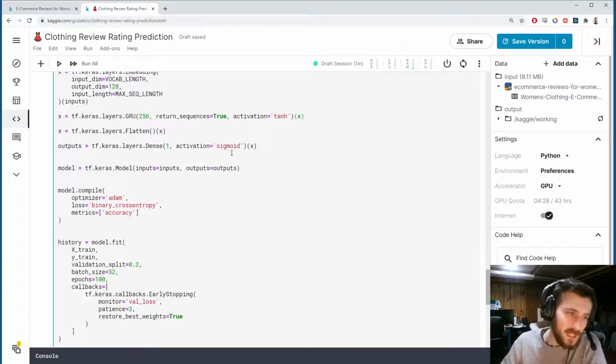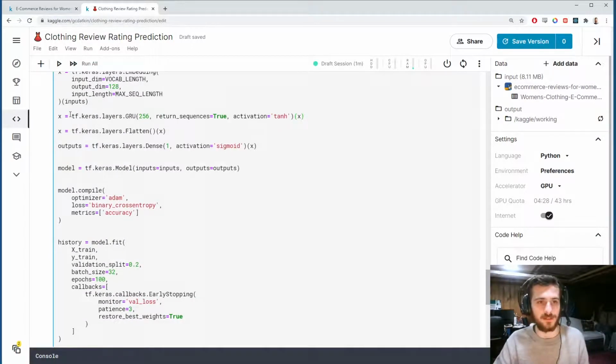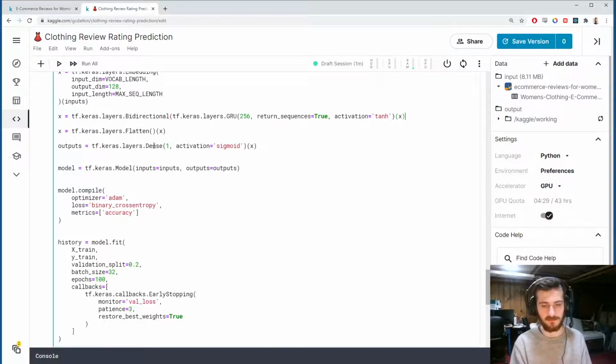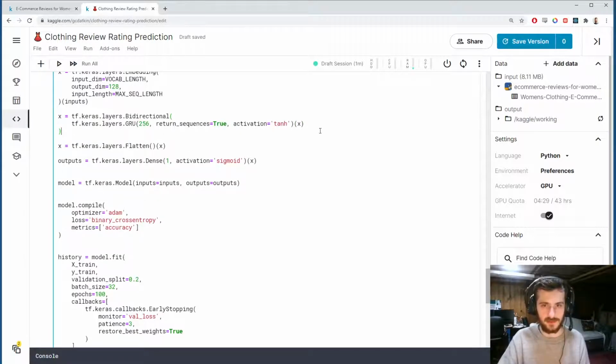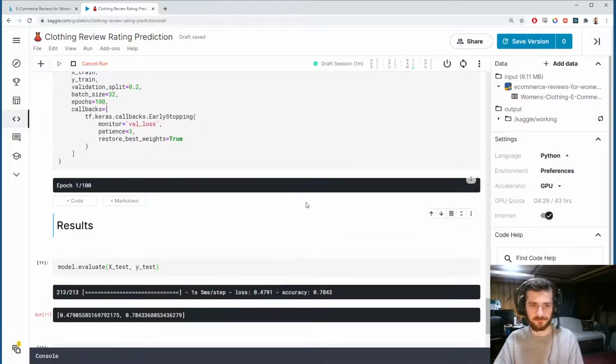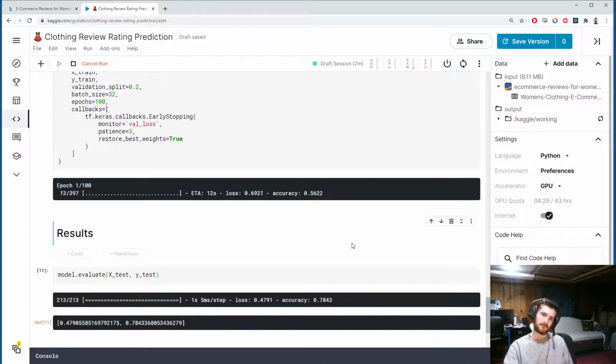So sometimes in this case, we can try this, which is to wrap the GRU in a bidirectional layer, which will allow the model to look at the sequence both forwards and backwards. So that's just tf.keras.layers.Bidirectional. And sometimes this can improve the performance. We wrap the GRU in the Bidirectional. And instead of passing x there, we pass x here. Alright, let's see how that goes. Yeah, so I'll resume this when that finishes.